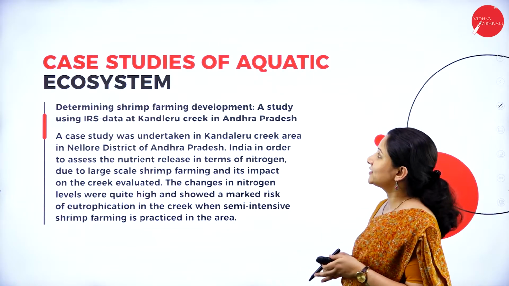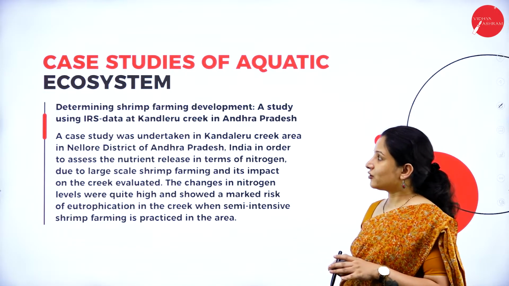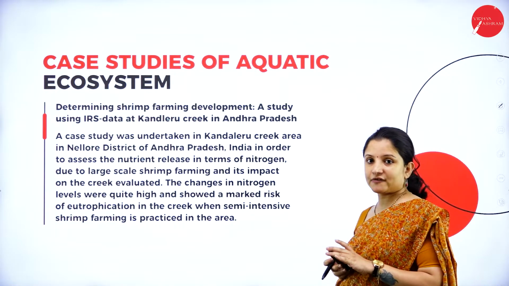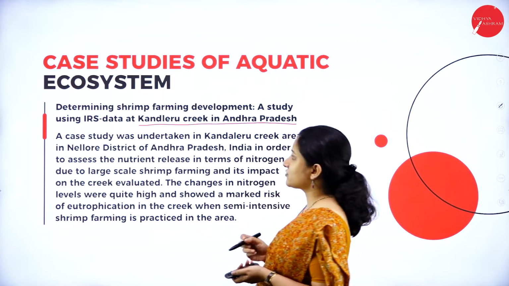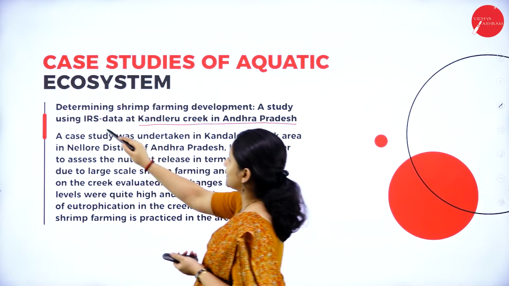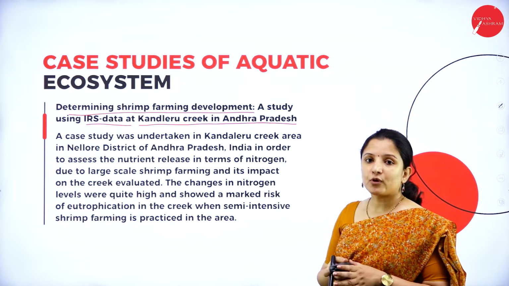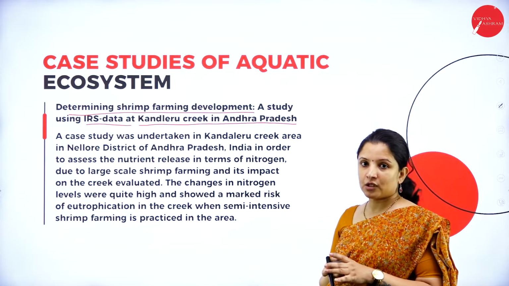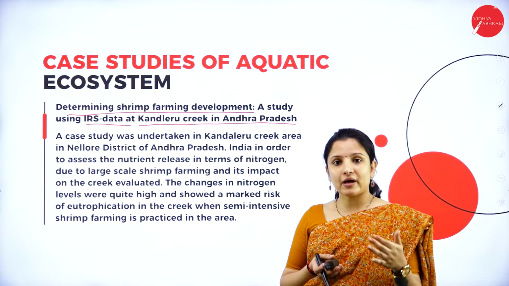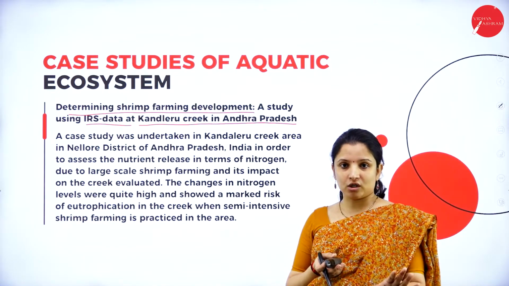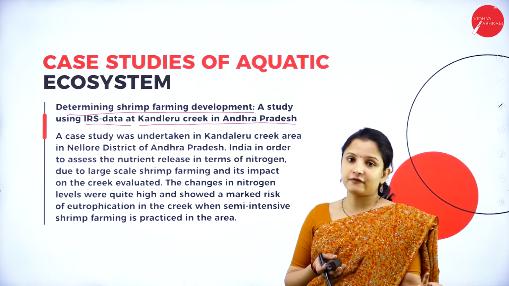So next is case studies of aquatic ecosystem. Talking about aquatic ecosystem, here also I have taken a case study of southern India, that is Kandleru Creek in Andhra Pradesh, wherein IRS data was collected to determine the shrimp farming development. So what problem did shrimp farming lead to? You might ask me, shrimps are aquatic animals. They are meant to live in water. They are organisms that live in water anyway. Then what problem might shrimp farming cause?